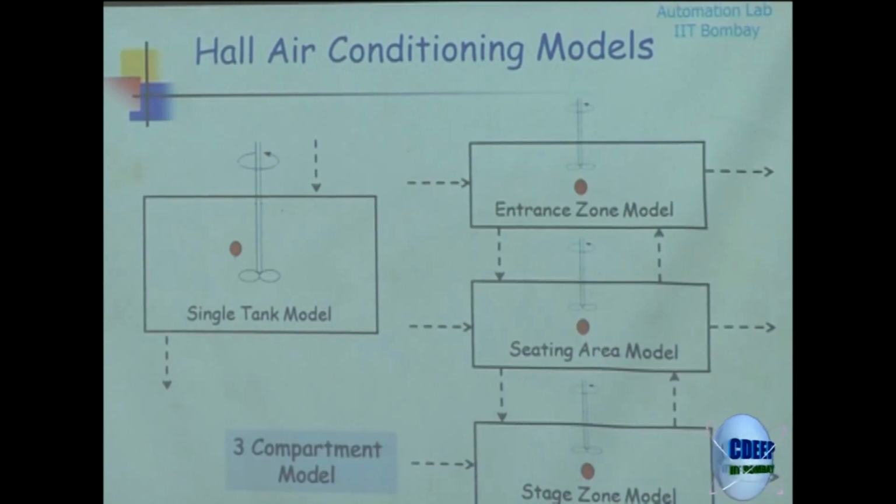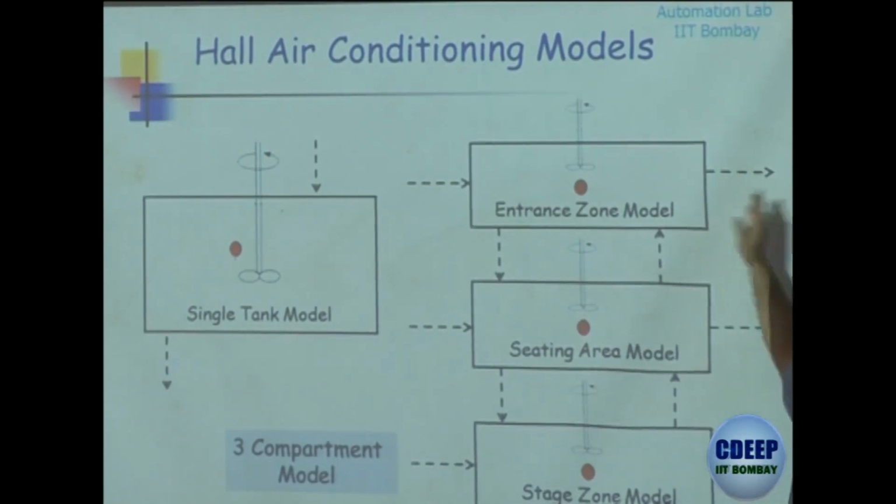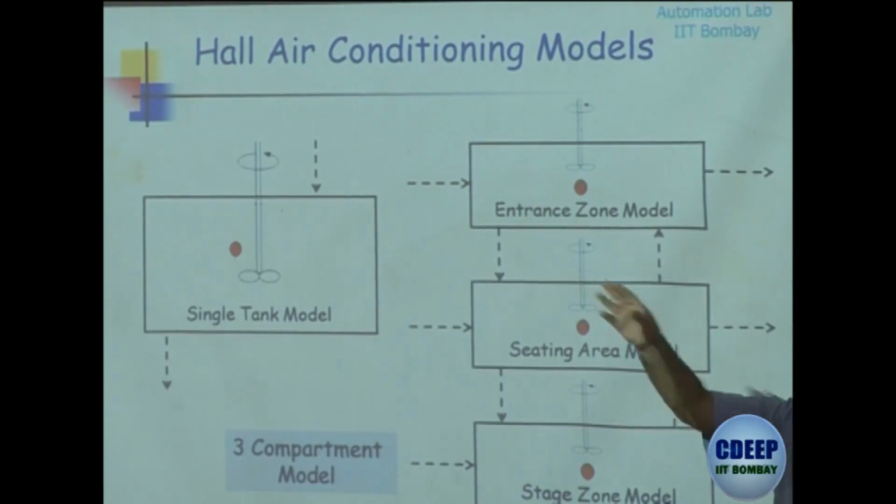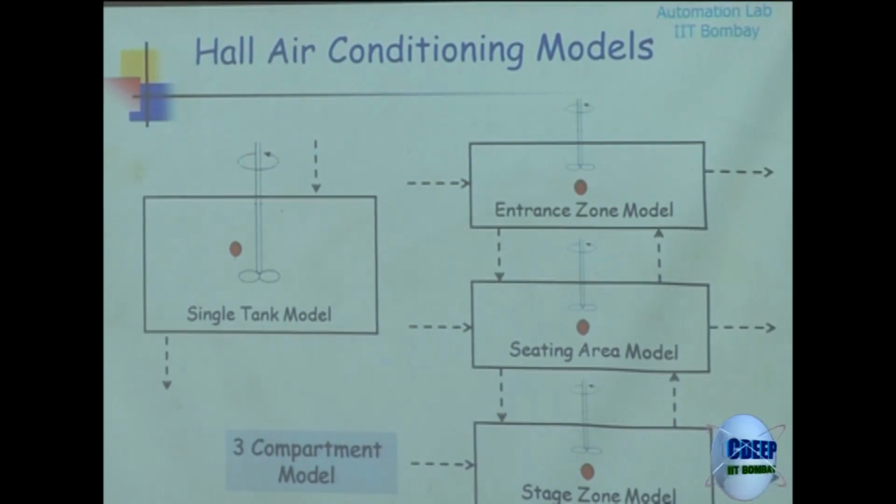With a 3-zone model, there will be exchange of heat between this zone and that zone, and outside and so on through walls. Then you could work it out, and after developing this model you might decide how to place air conditioners to solve the uniform temperature problem in this room. That will be your design problem.